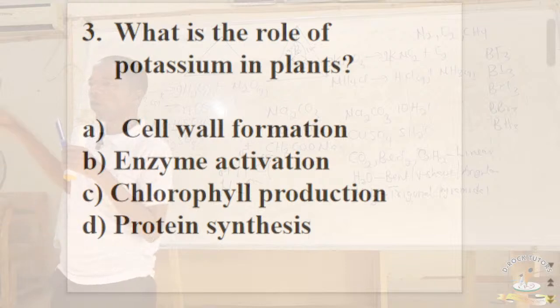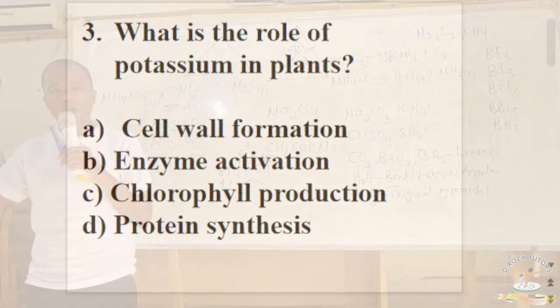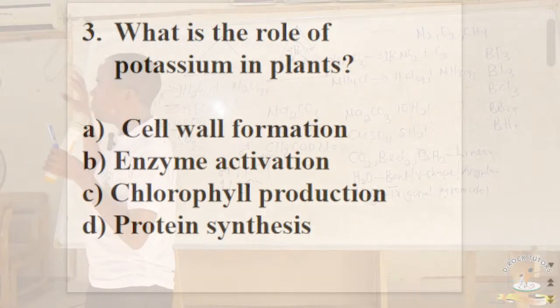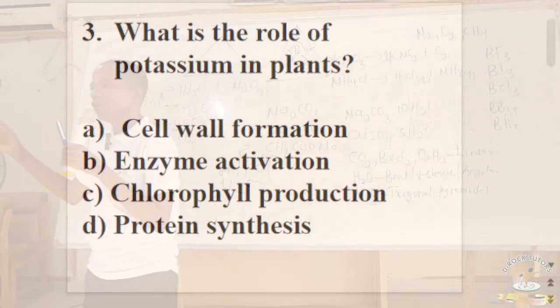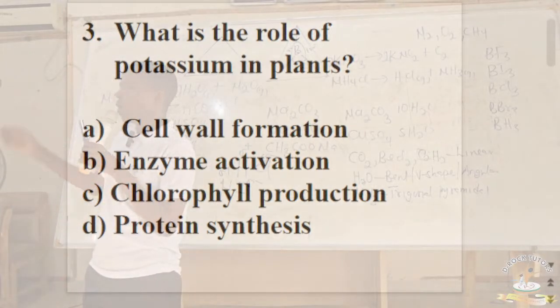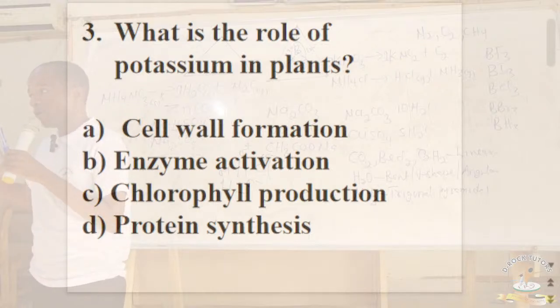But potassium is needed majorly for activation of enzymes. So the major function of potassium in plants is enzyme activation. If you look at option A, cell wall formation, that's the function of calcium. It is calcium that is responsible for formation of cell wall in plants.